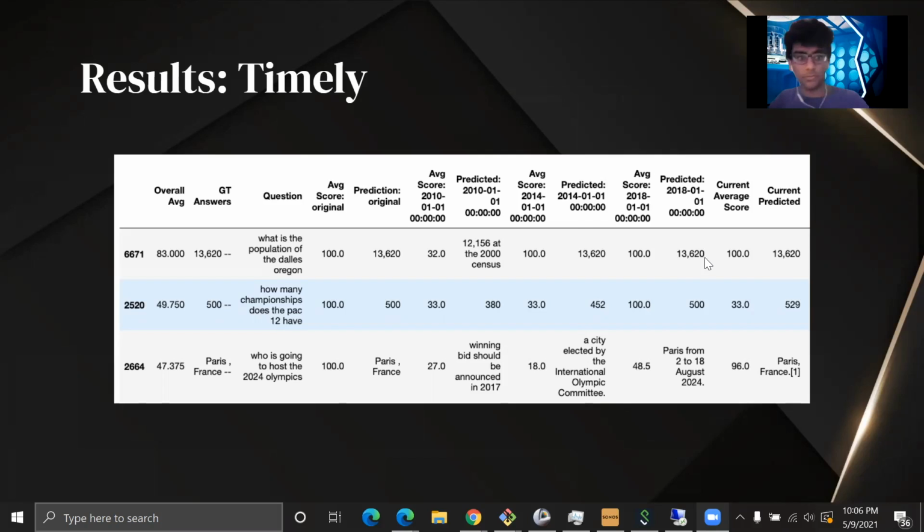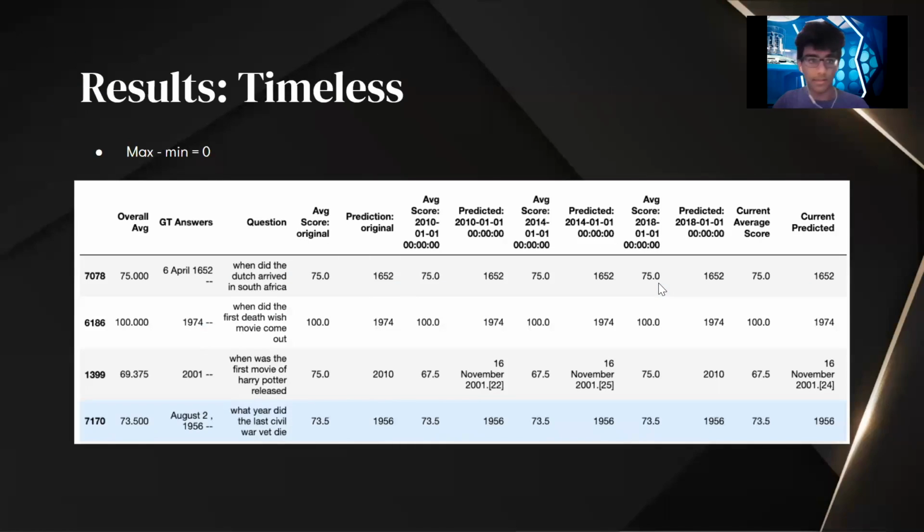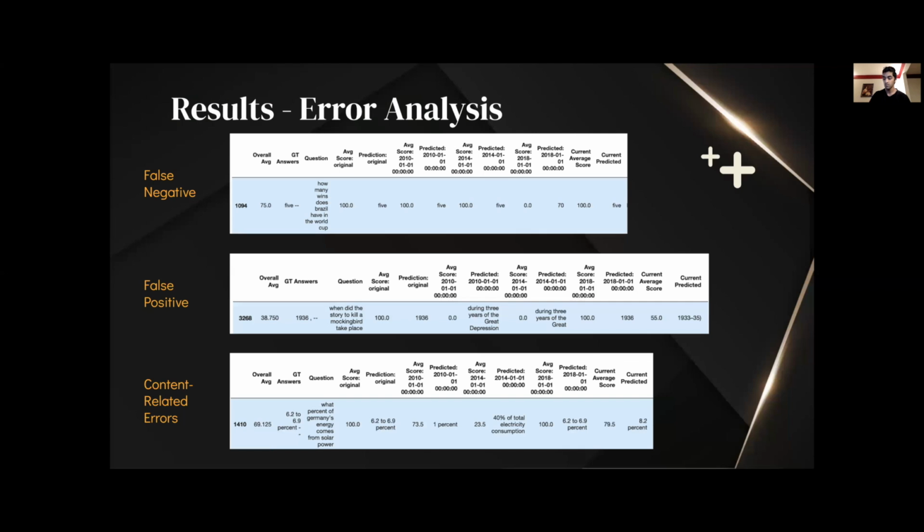Now, if we go to the next slide, in the timeless section, you can see again in this last example, the question is what year did the last Civil War veteran die? You can see that the answer for that is 1956, and that the model correctly has the same answer, and so you can see that the change, by looking at the average scores, is 0, showing that this is a timeless question, and that is the case for the rest of these questions as well.